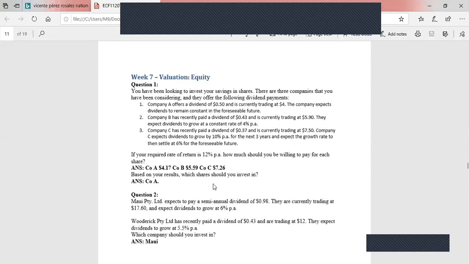So based on this, the second part of the question, in which company shares a potential investor should invest in, as we have obtained, is company A shares. Why do we have to invest in company A shares? Because company A shares are currently understated or undervalued. In the other two companies, the current share price is overstated. So let's move into question number 2.